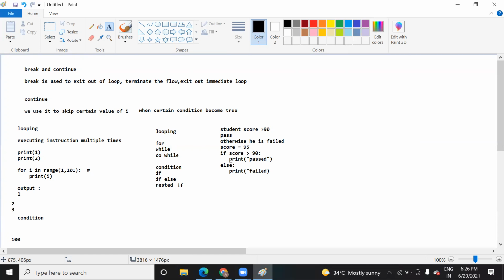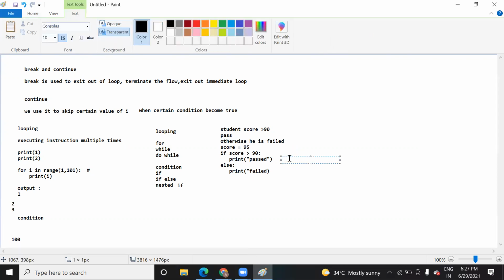Let's take an example. If the weight becomes greater than 100, I will immediately break it. It means that if the person's weight becomes 100, then your machine will stop working. You will not be able to do further execution of the instructions. You will immediately break it. I will explain with an example. Just think of break as used to exit immediately when a certain condition is specified. Like here, in place of print, if you add a break, then further instructions won't be executed. It will immediately break out.